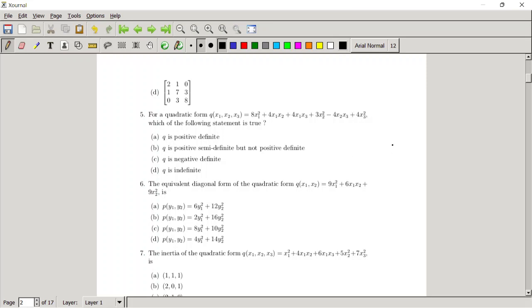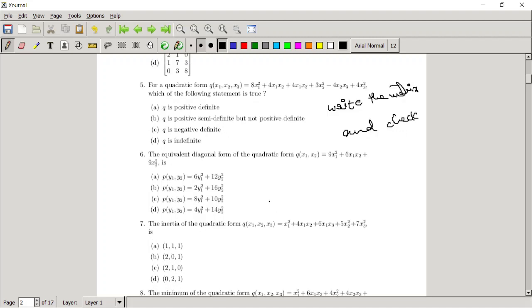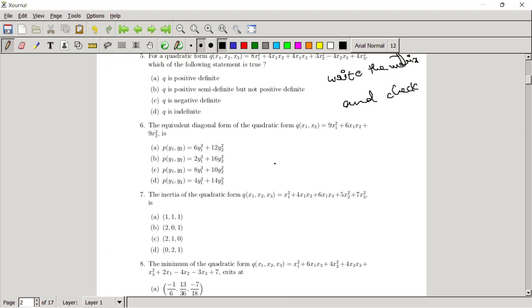Okay, so this is nothing but writing the matrix corresponding to it. Let me write how to do it. Write the matrix and check. The sixth problem is also simpler. If you write the diagonal form of the matrix corresponding to this quadratic form, you will get the answer.